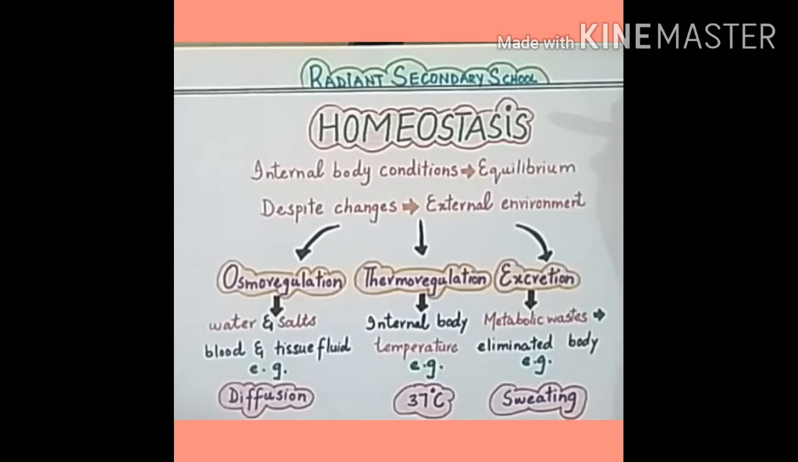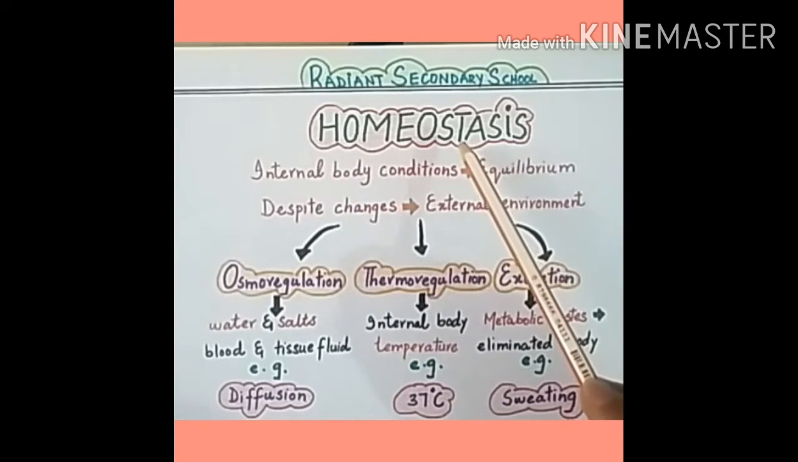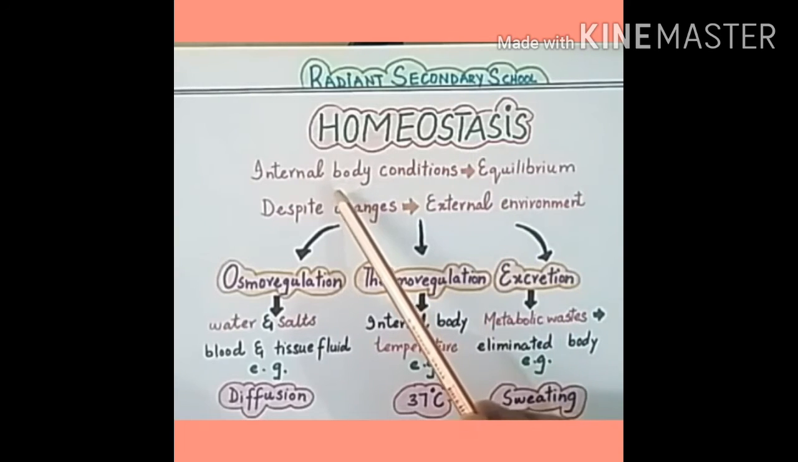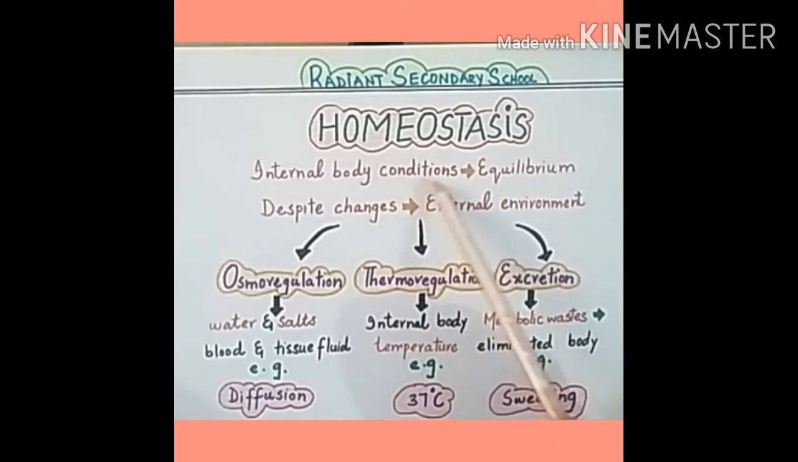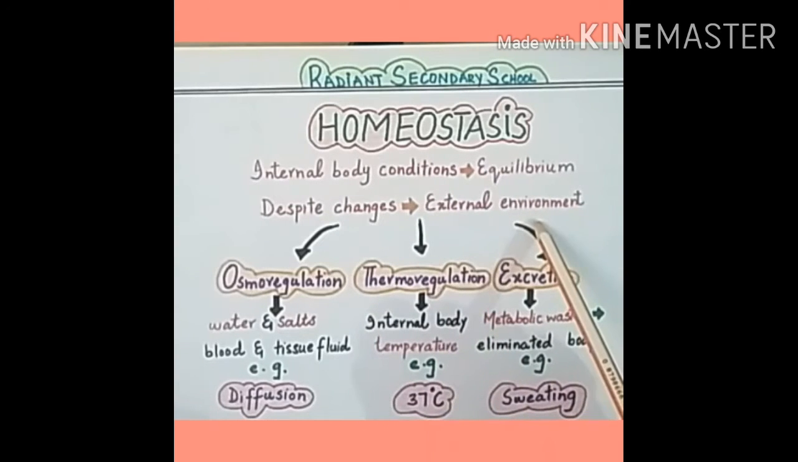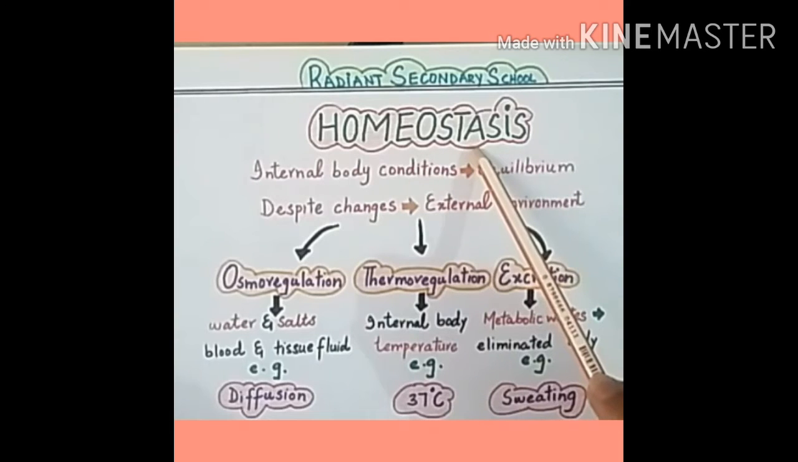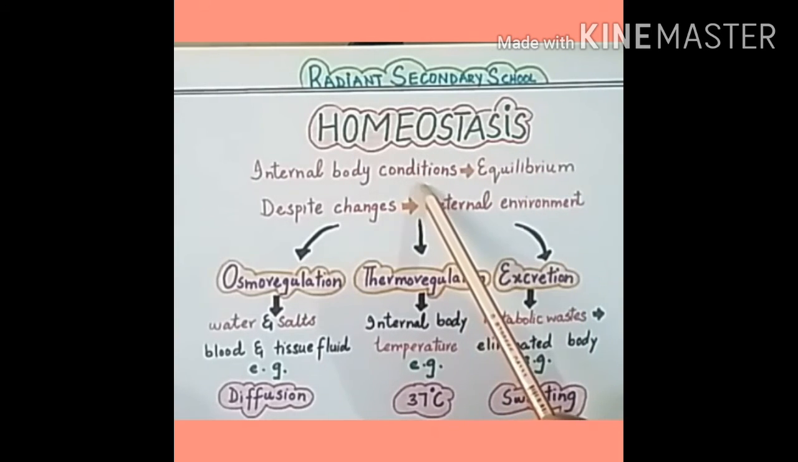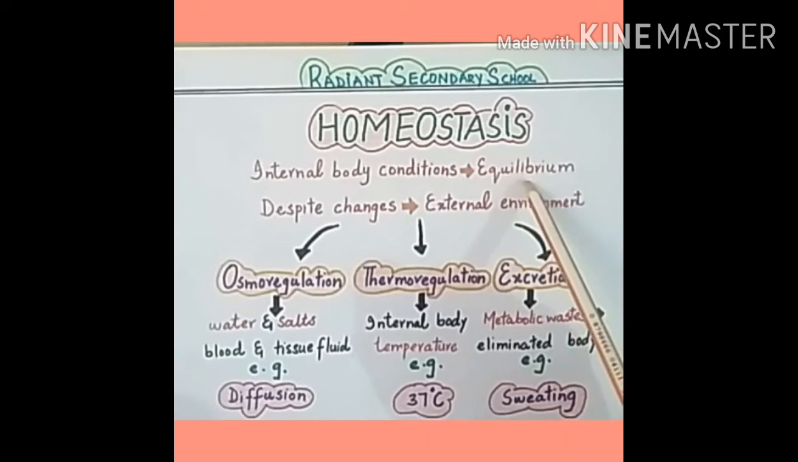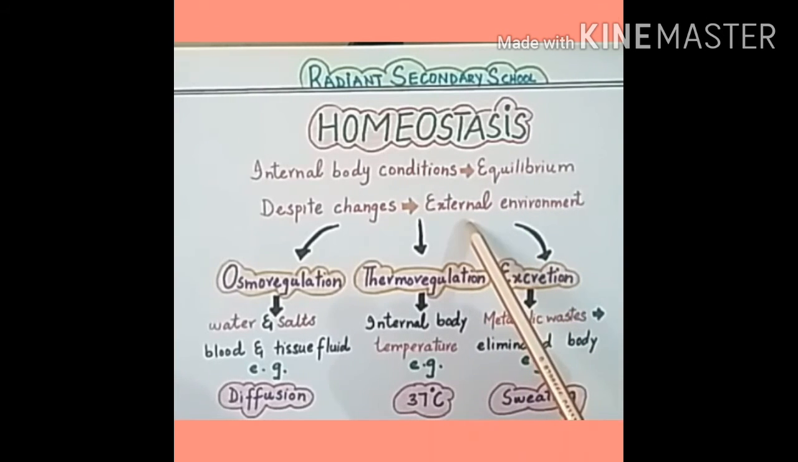So first of all, we will discuss what is homeostasis. Homeostasis is defined as maintenance of internal body conditions at equilibrium despite changes in external environment. So basically, homeostasis is the maintenance of internal body conditions at balance or at equilibrium whether the external environmental conditions are changing or not.